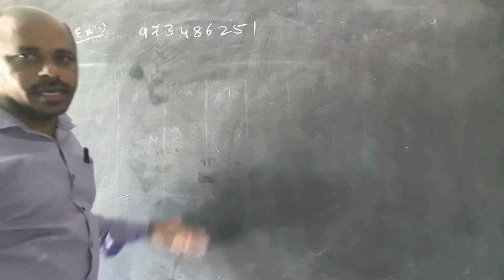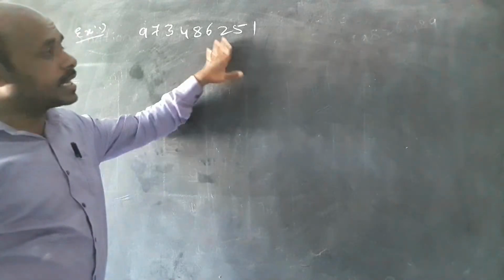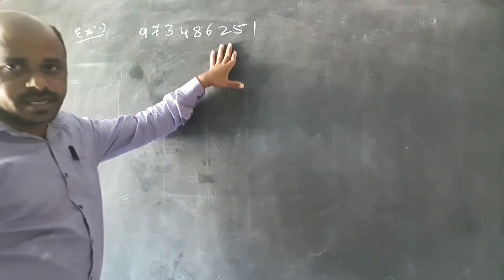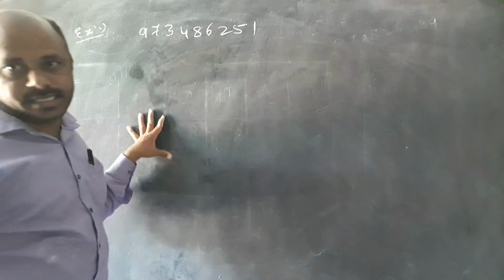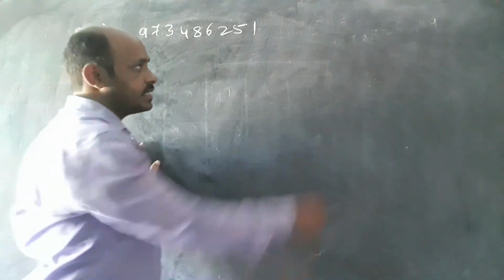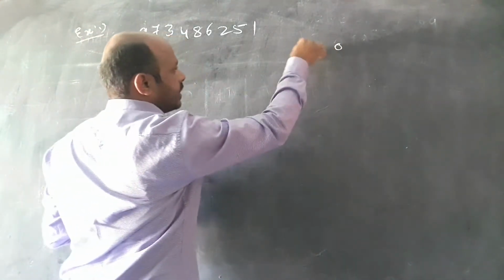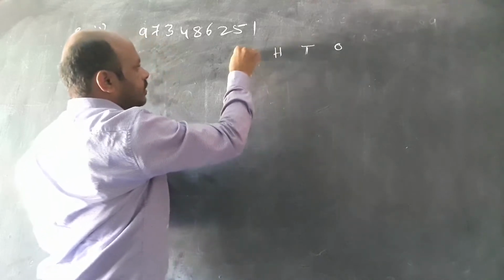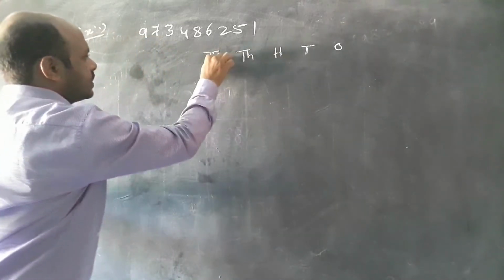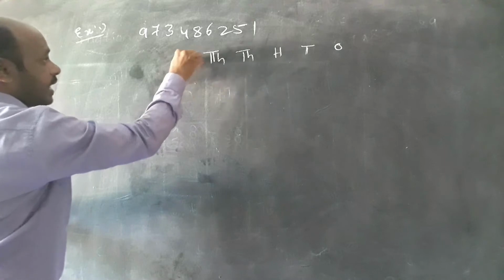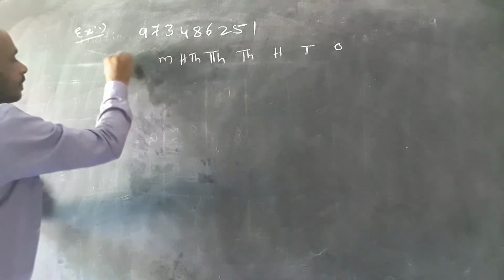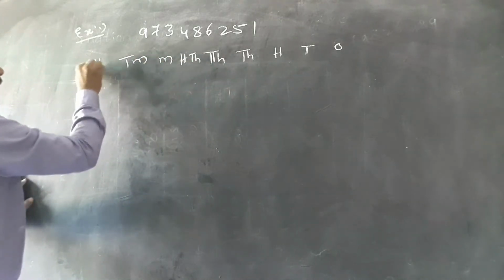First we write the place values of the international system: ones, tens, hundreds, thousands, 10,000s, 100,000s, not lakhs, millions, 10 millions, 100 millions.